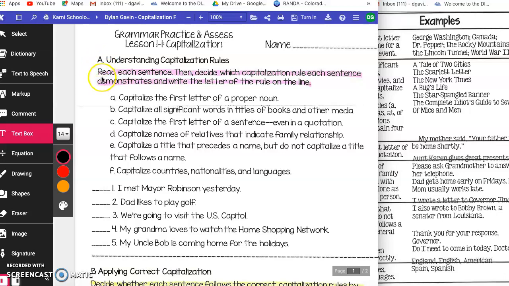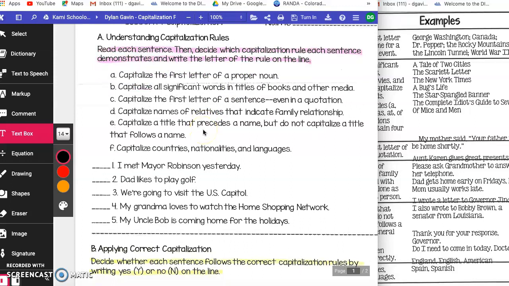Part A, read the directions. I have them highlighted for you. Read each sentence, then decide which capitalization rule each sentence demonstrates and write the letter of the rule on the line. Okay, I'm going to go over number 1 for you. So here are all your rules up here, just like they are on this notes page.